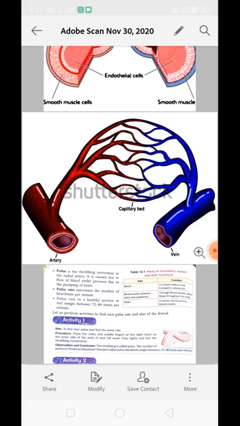It means only when the heart beats, the pulse will be created. When the heart pushes the blood inside the blood vessel, only then will the pulse be created. So we can calculate the pulse rate. We can count the pulse rate for 1 minute to know the condition of the heart, the working condition of the heart as well. Now, the pulse rate in a healthy person is about 72 to 80 times per minute.